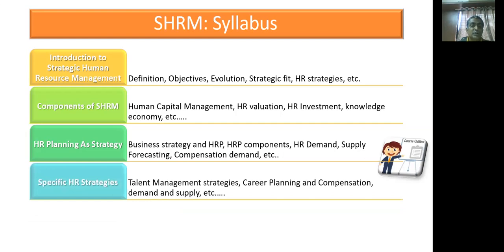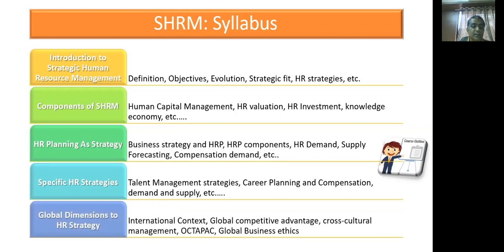The fourth chapter, specific HR strategies, discusses what are talent management strategies, career planning and compensation, demand and supply, and other components. The fifth and final chapter discusses the international context, what is global competitive advantage and how to back these competitive advantages for the success of organization, what are sensitive cross-cultural issues and how to manage them, what is Octopack culture, and global business ethics.